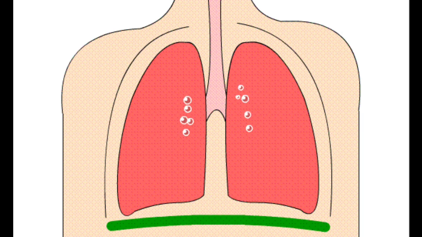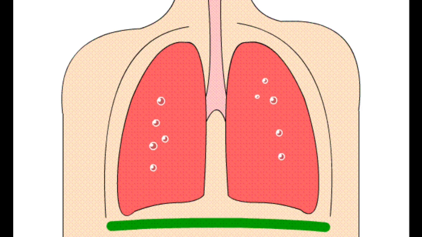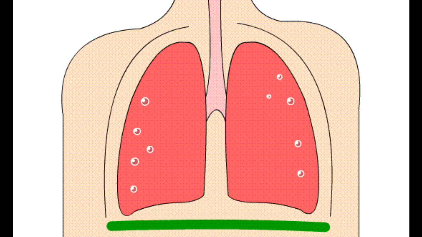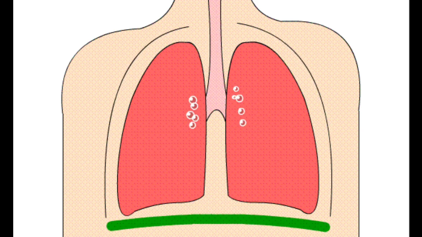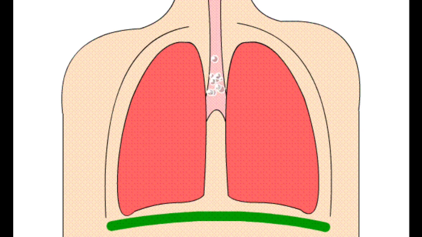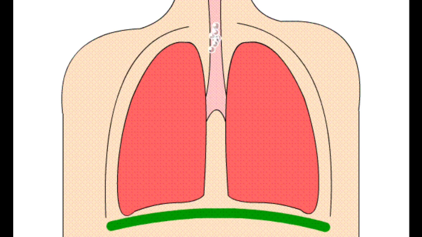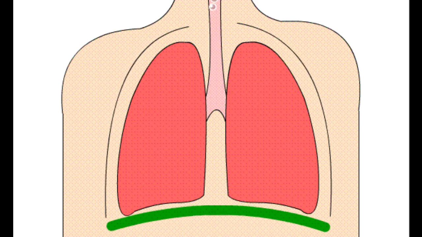During the process of inhalation, the chest cavity increases in size, the diaphragm moves down, and the air enters into the lungs. During the process of exhalation, the chest cavity reduces in size, the diaphragm moves up, and air is pushed out of the lungs.